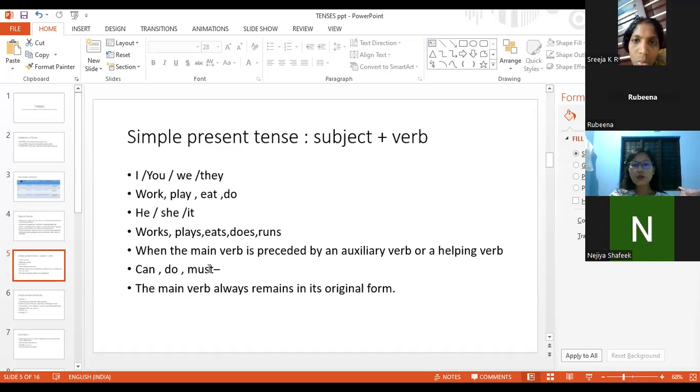So, when we use a helping verb, we should not add the letter s to the main verb. For example, we cannot say I can works. If we make it like this, it will be a wrong sentence. So when we add a helping verb, then we have to use the main verb in its original form. We should not add the letter s.